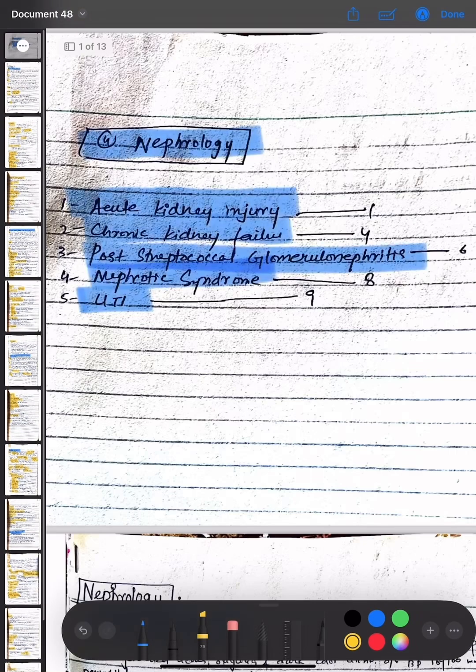So we have covered the following topics in this video. These are acute kidney injury, chronic kidney injury, post-streptococcal glomerulonephritis, nephrotic syndrome, and UTI.